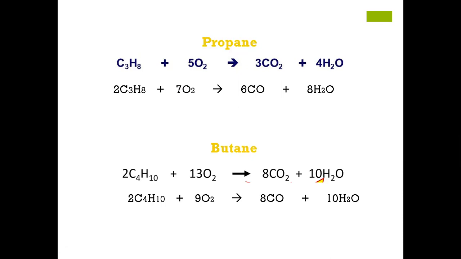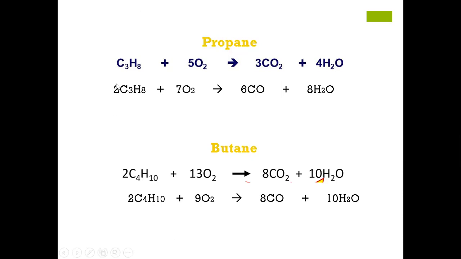So it means that a lesser number of oxygen is required for the incomplete combustion. So this automatically shows that a lesser amount of oxygen is available. So that is why carbon monoxide is being produced in that case. Are you clear?